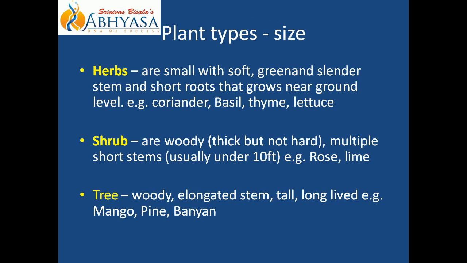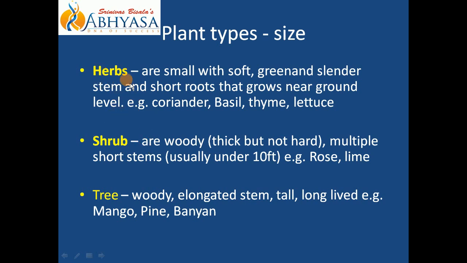Next is depending upon the size of the plant. How big is the plant? We have these terms: herbs, shrub and tree. Now here I have not kept any picture, because the examples which I have put here, we all have seen that, right? Even though you know what herb, shrub or tree means, the technical term or accurate definition we should know. That is why even though you are familiar with these terms, still I have kept it here.